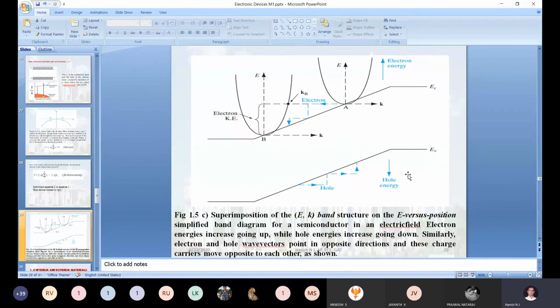What does this picture say? This line is there, no? First of all, will you tell me why I have drawn this line like this? This is the valence band, this is the conduction band. In between these two bands we have an energy gap. That gap we call the forbidden band. The lower one is the valence band, the top one is the conduction band. Now will you tell me what I am trying to say from this diagram?